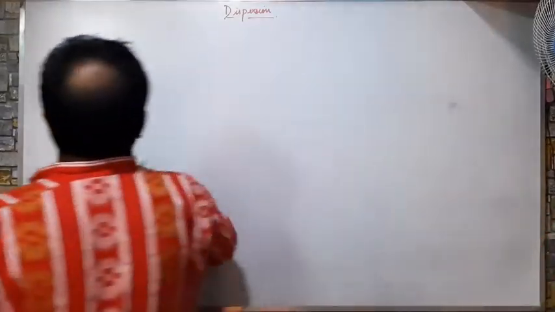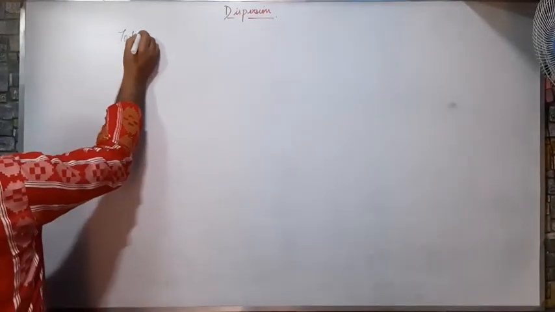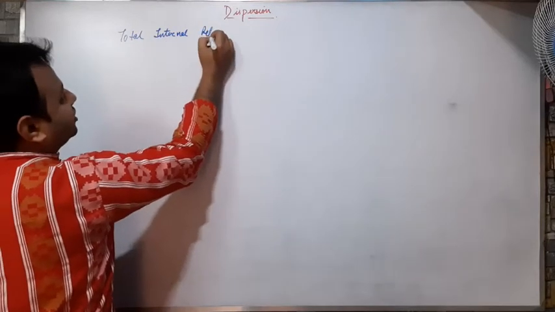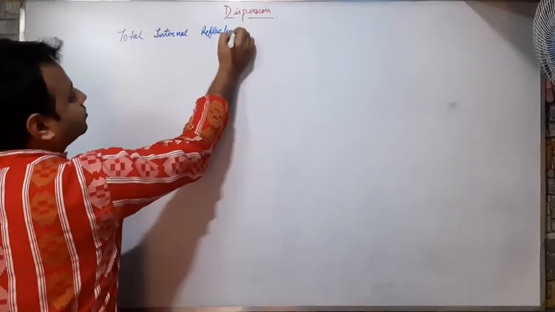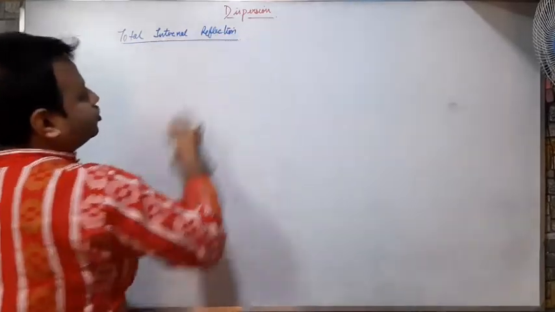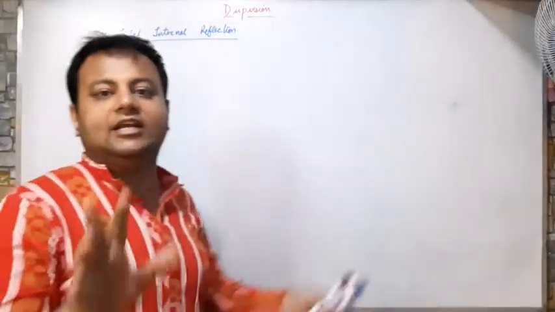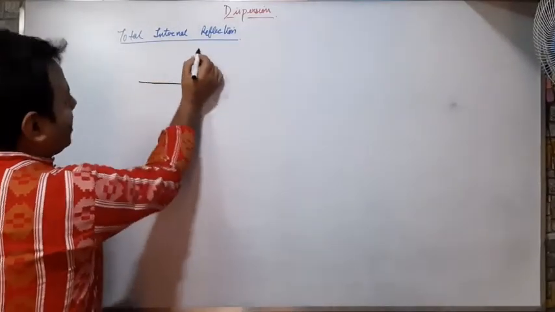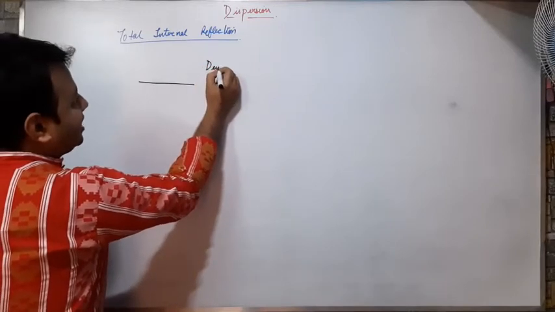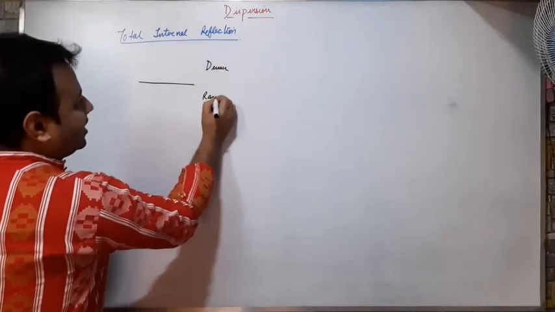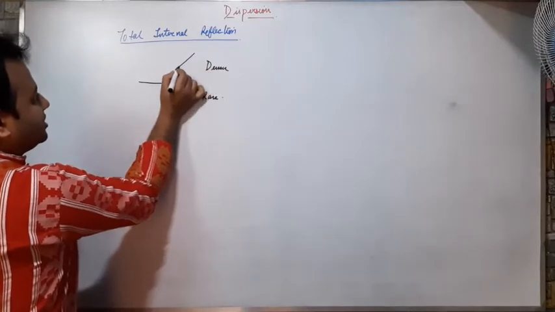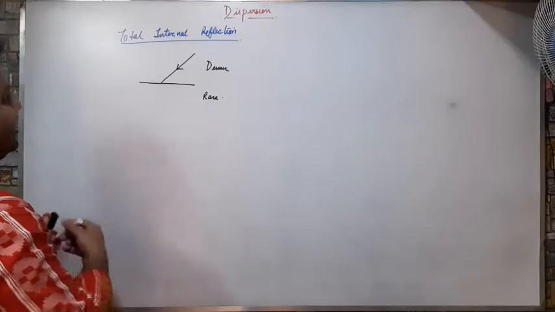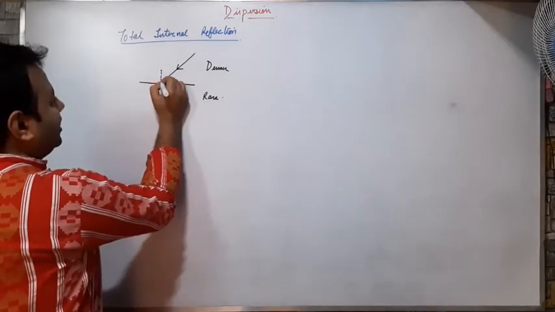The first one is total internal reflection. So, what is total internal reflection? We know that whenever a substance passes from a denser medium to a rarer medium, what happens? Suppose this is a light. It comes from denser to rarer medium and there is a normal here.